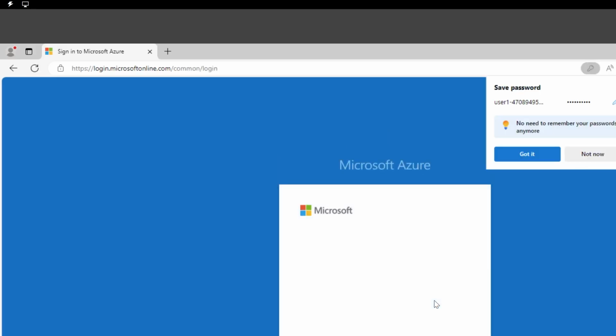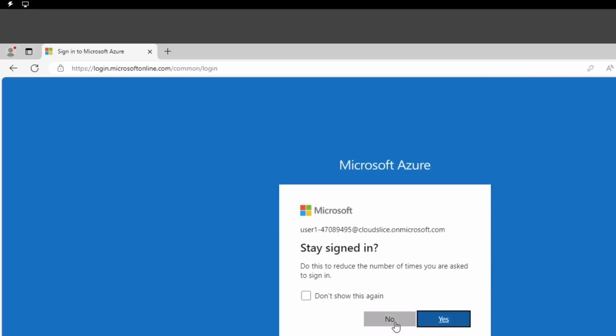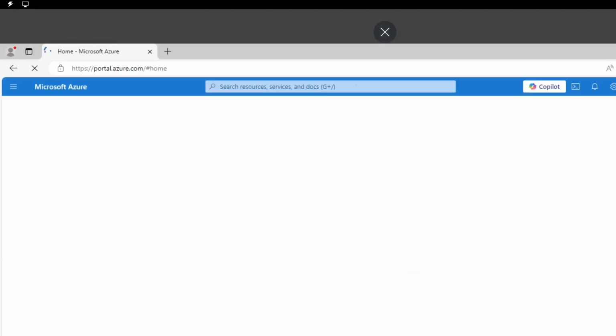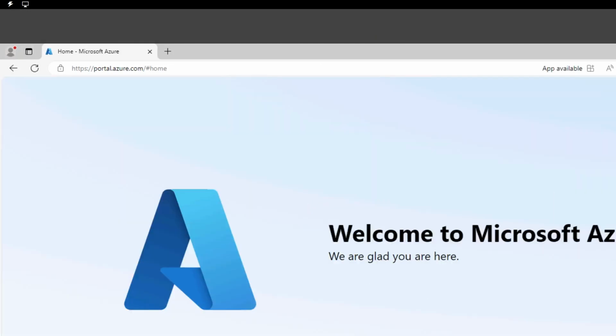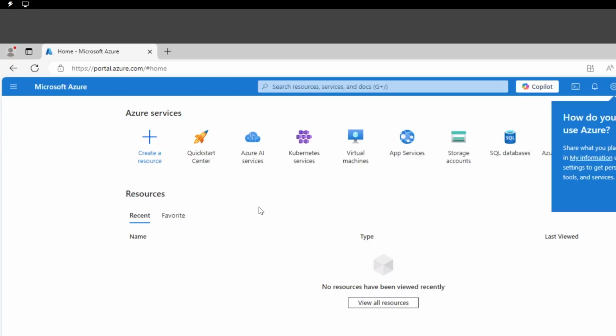All right, that gives us access to the Azure subscription that I'm going to be using as part of this demo. We can see that this is a brand new subscription, and it comes with no resources deployed.